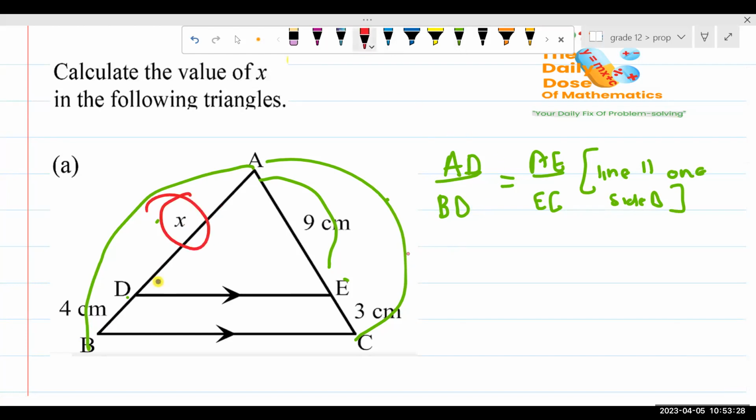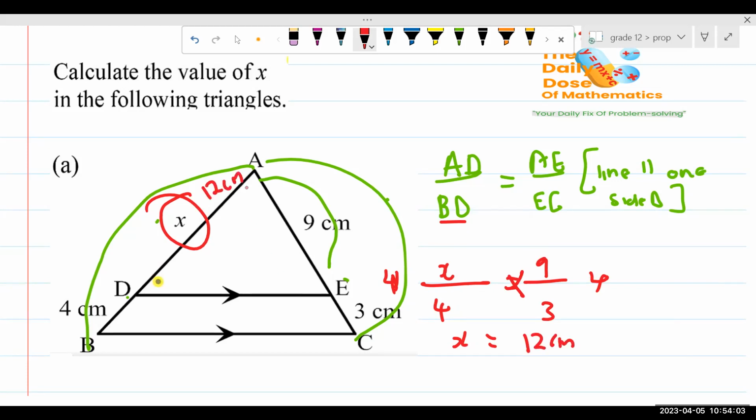And then from here onwards, you can see it's a matter of substitution. We know what AD is. What is AD? It's X. So I'll put X all over. What is DB? It's 4, which is going to be equal to 9 all over 3. And then we've seen something like this when we were busy with the area rule and sine rule. Do you remember that? So if we cross multiply here, we have 4 multiplied by 4. It says X is going to be how many centimeters? Let's look at that. It's 12 centimeters. Then we'll come and put and say this here is going to be 12 centimeters.